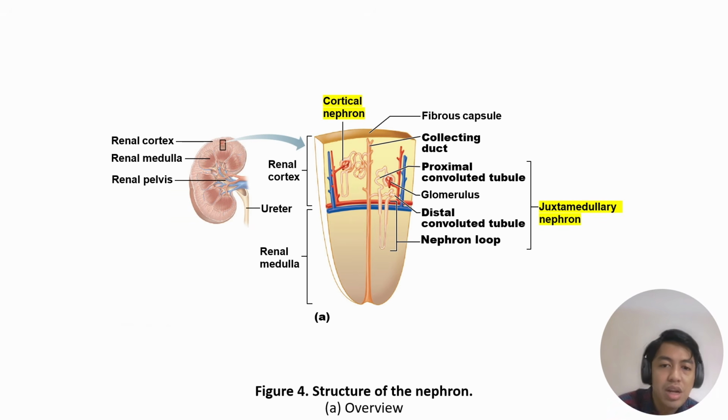So you can see here the cortical nephrons, in which the entire corpuscle and renal tubule are found in the renal cortex only. Your juxtamedullary nephron, part of the tubule, particularly the nephron loop, is located in the renal medulla.